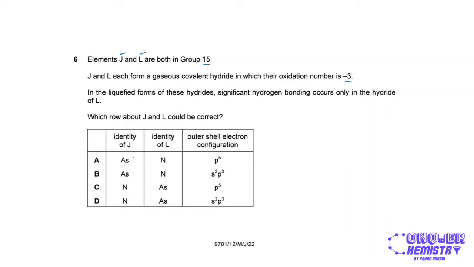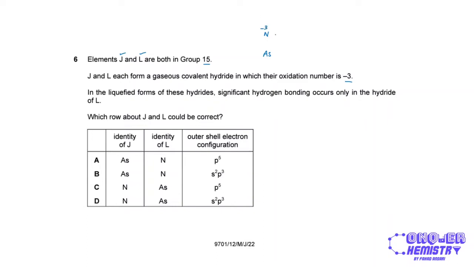Either of them could be arsenic or nitrogen. We know that nitrogen is at the top of group 15 and arsenic is below nitrogen, right?